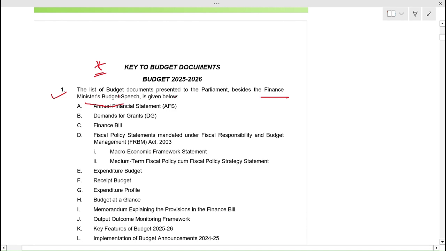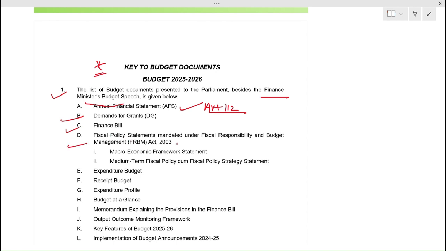First one, the list of budget documents presented to Parliament besides the Finance Minister's budget speech. First document, Annual Financial Statement under Article 112. Second, Demands for Grants. Third, Finance Bill. Fourth, Fiscal Policy Statements mandated under the Fiscal Responsibility and Budget Management Act 2003: first, macroeconomic framework, and second, medium-term fiscal policy cum fiscal policy strategy statement.